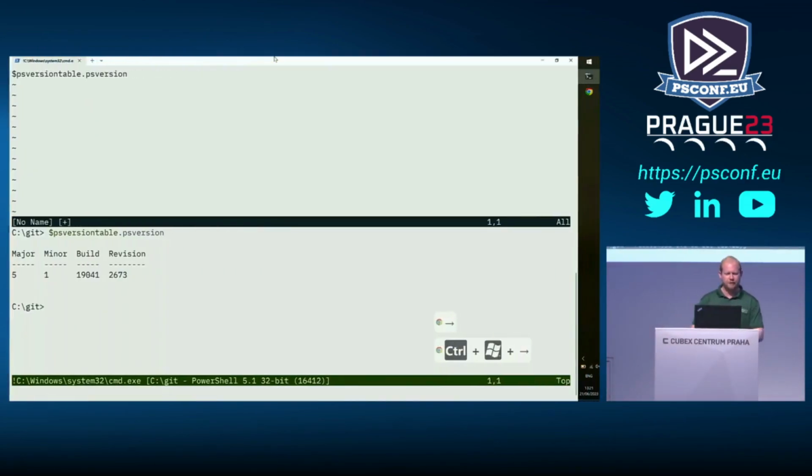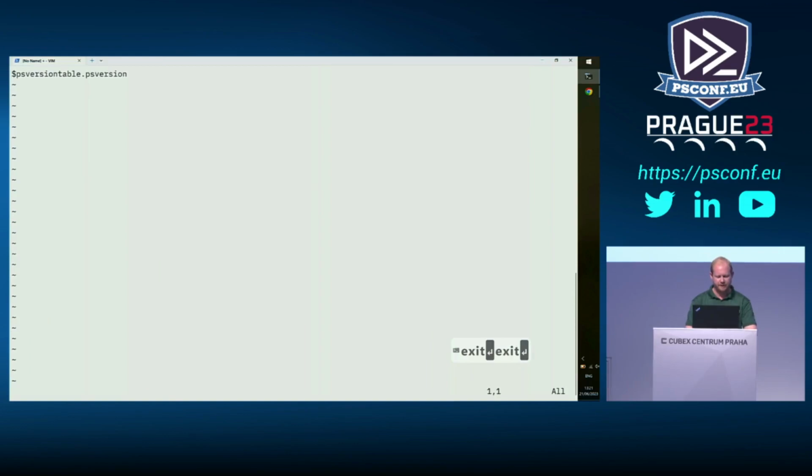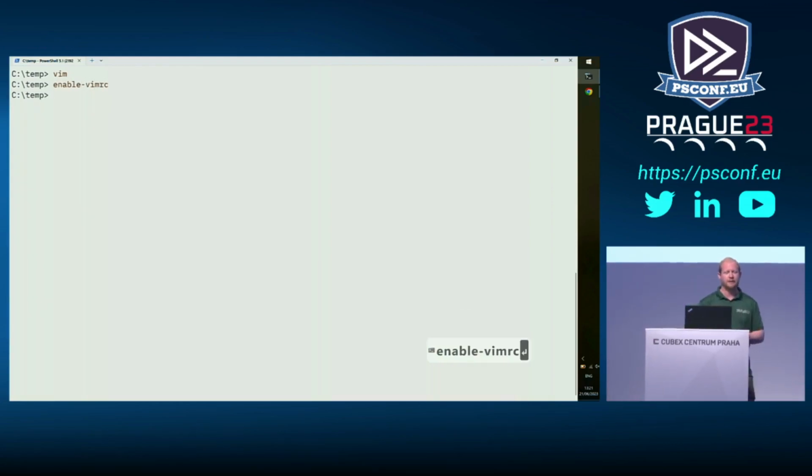Let's come into my text here. Let's get rid of all this. Exit and exit. And then we're going to quit. And what I'm going to do now is enable my vimrc file. This is just a little command that I've got, all it does is rename my vimrc. So now if I go in,